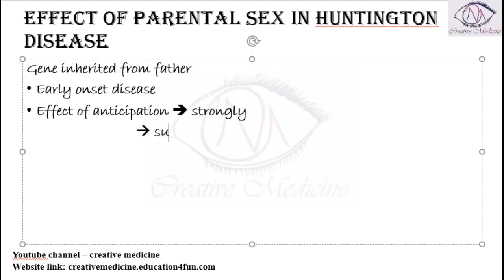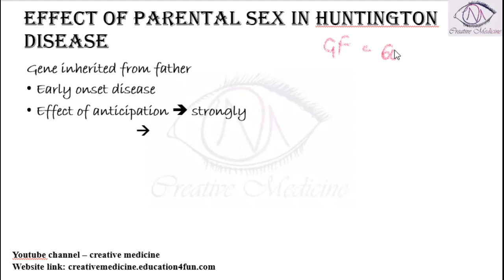Anticipation means that if the grandfather has the disease at the age of 60 years, then the son will have the disease at the age of 50 years, whereas the grandson will have the disease at the age of 30 years only.